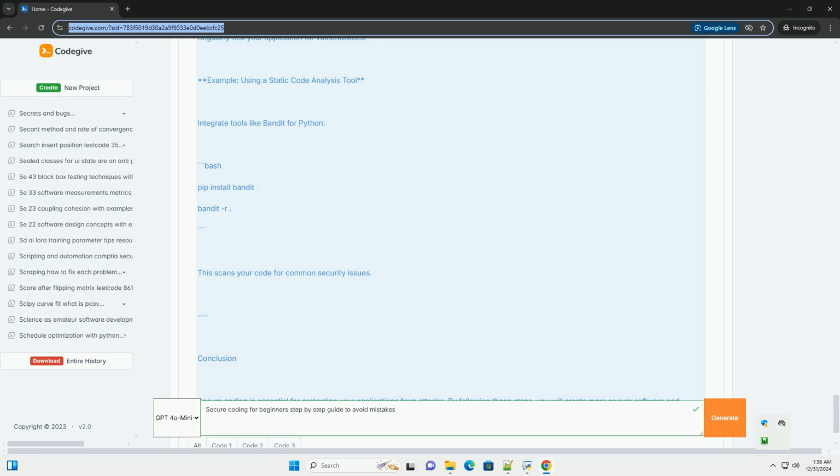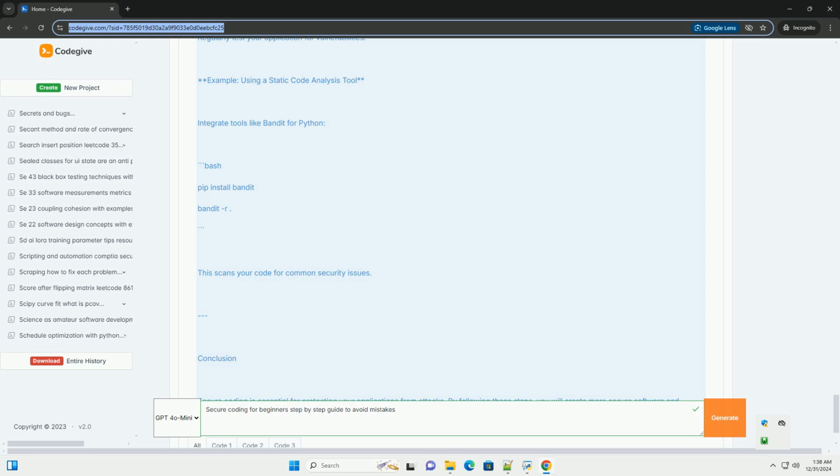Python. def check_access(user_role, required_role): if user_role != required_role: raise Exception('Access denied'). user_role = 'guest'. required_role = 'admin'. check_access(user_role, required_role). This function checks if the user's role matches the required role before allowing access.